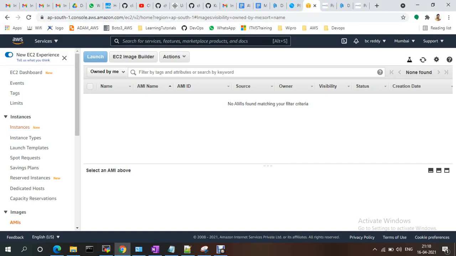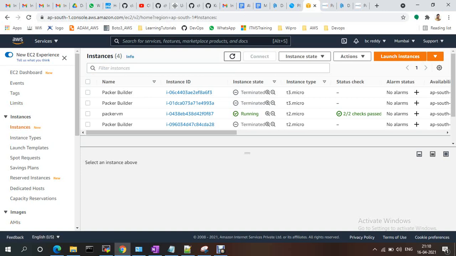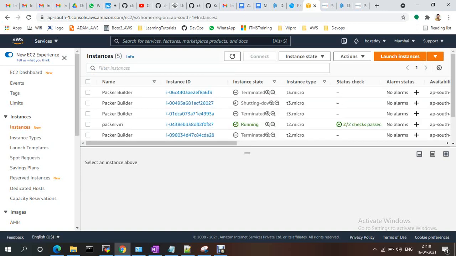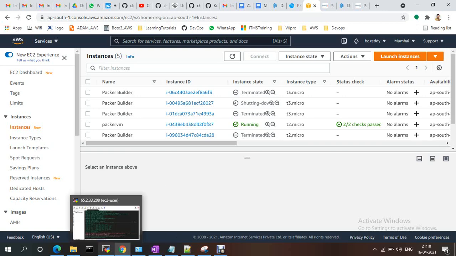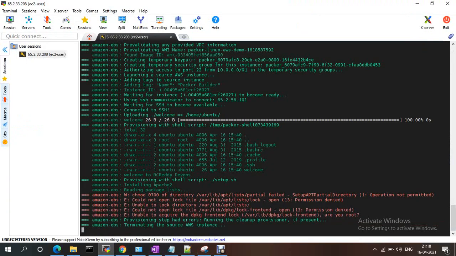Okay, go to instances and the packer builder. It should be running. Unable to lock the directory.